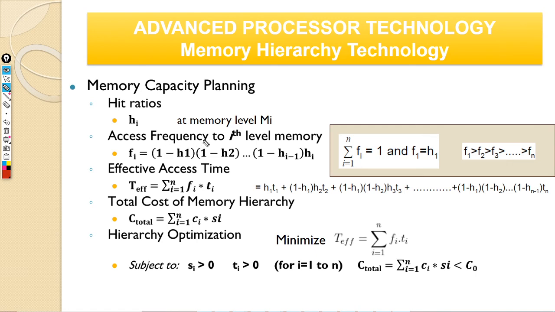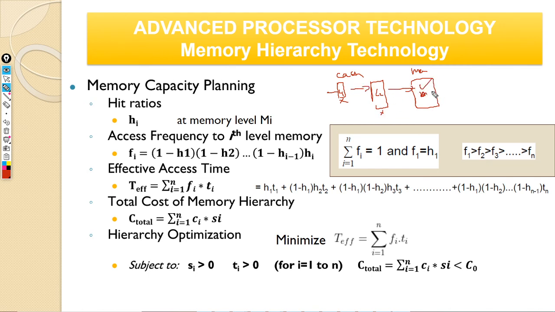Next you have access frequency to the ith level of memory. This is very interesting. Let us say you have multiple levels: your L1 cache, your L2 cache, and then main memory. When you access it, there is a miss here, a miss here, and a hit here.